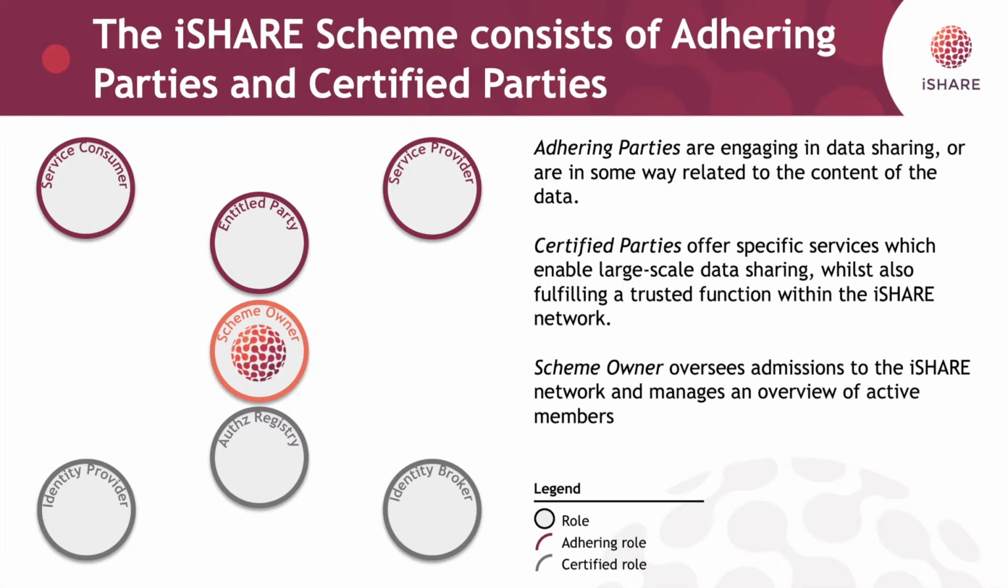First, we'll recap what the iSHARE scheme consists of. In the iSHARE scheme, we have adhering parties and certified parties. Adhering parties are parties that are engaged in data sharing, or are in some way related to the content of the data. Certified parties, on the other hand, offer specific services which enable large-scale data sharing, whilst also fulfilling a trusted function within the iSHARE network. There's also the scheme owner. The scheme owner oversees admission to the iSHARE network and manages an overview of active members.